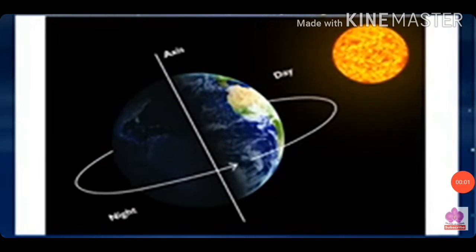Both sides will have day and night. One complete day on the Earth is 24 hours long because the Earth takes 24 hours to complete one rotation. The Earth spins continuously, so we have a continuous cycle of day and night.